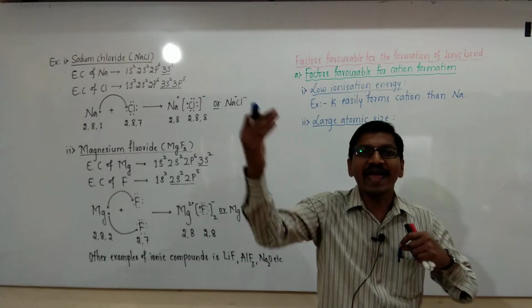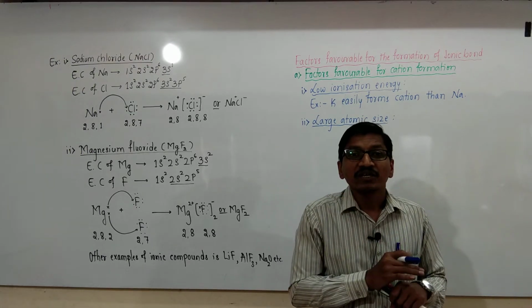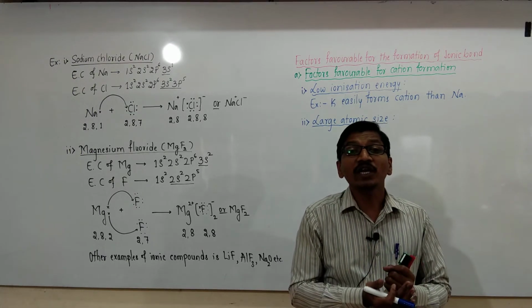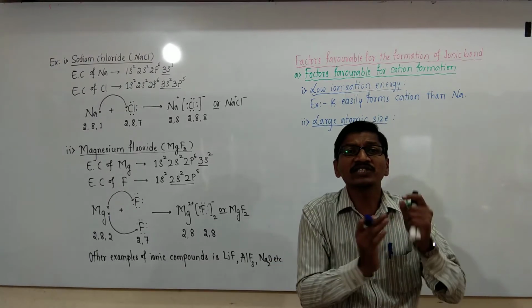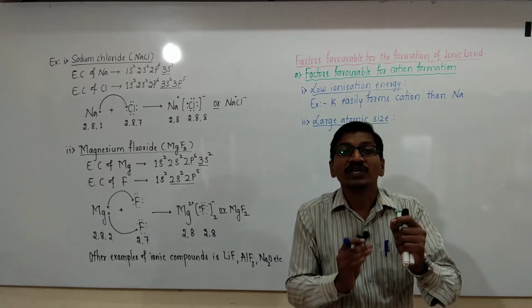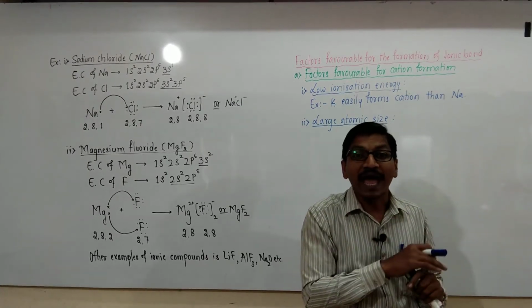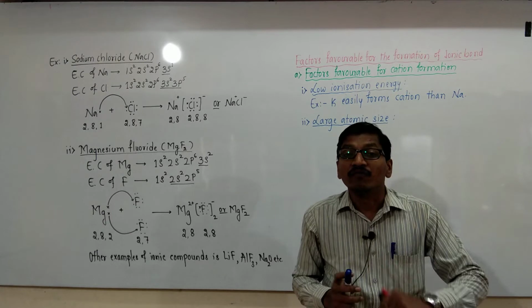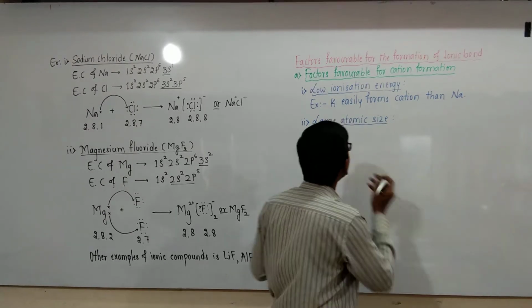If the size of an atom is more or large, then the attractive force between nucleus and valence electron is very low, and such type of atoms, the removal of valence electrons is easy, and these form cations very easily.